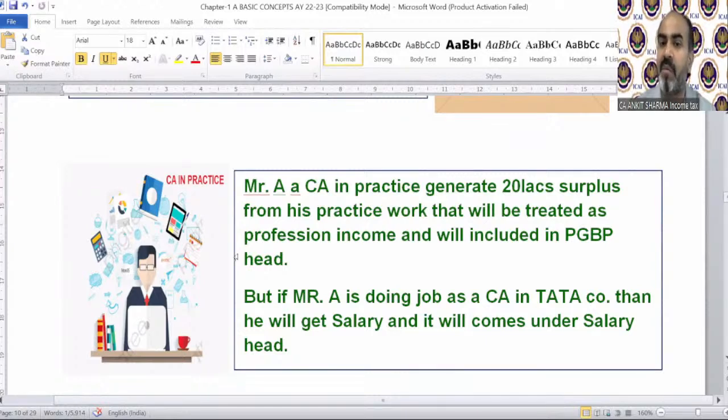Mr. A as a CA in practice generates 20 lakh surplus from his practice work, that will be treated as professional income and will be included in PGBP. But if Mr. A is doing a job as a CA in Tata company, then he will get salary and it comes under the salary head. Clear? Crystal clear? Simple.